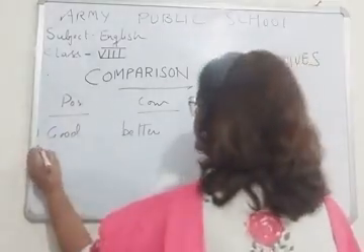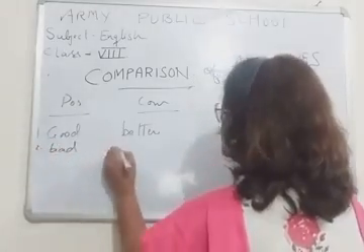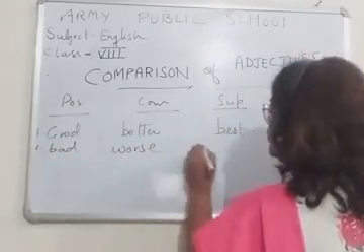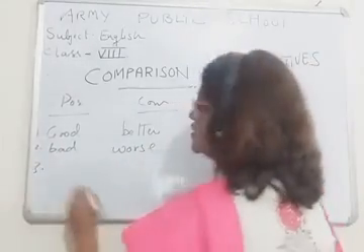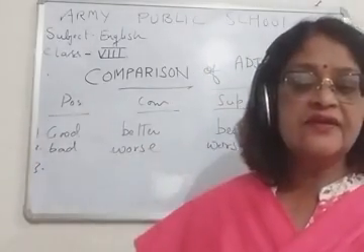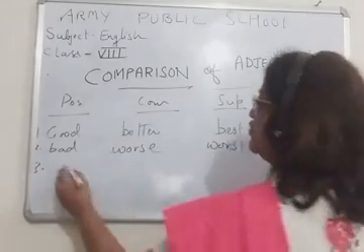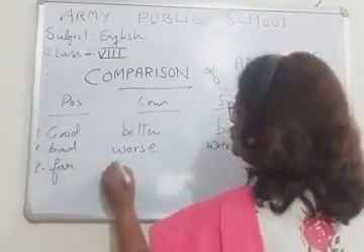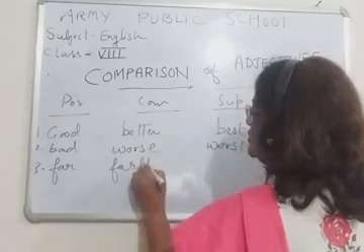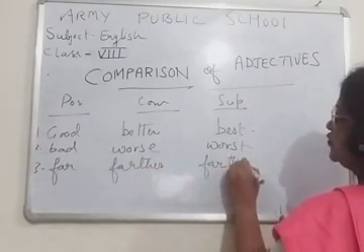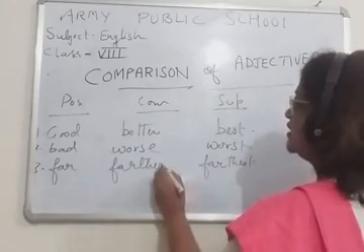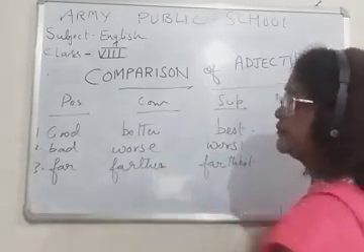Bad, worse, and worst. Can you see children? All the three words are different. Far, farther, farthest. All the three words are a bit different.